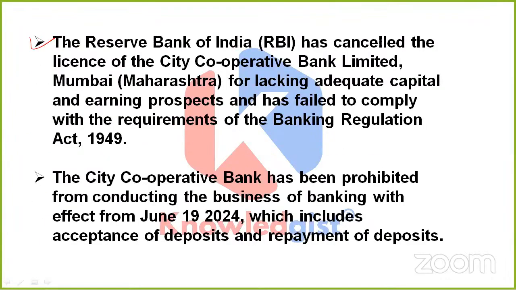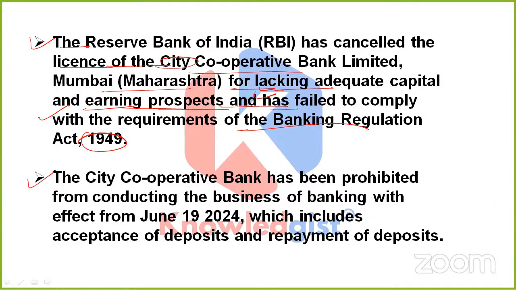So yes, what has been done recently is that RBI, Reserve Bank of India, has cancelled the license of City Cooperative Bank Limited, which is in Mumbai, Maharashtra. The reason is lack of adequate capital and earning prospects. And apart from it, the second reason is that this bank also failed to comply with the requirements of the Banking Regulation Act, which was in 1949.